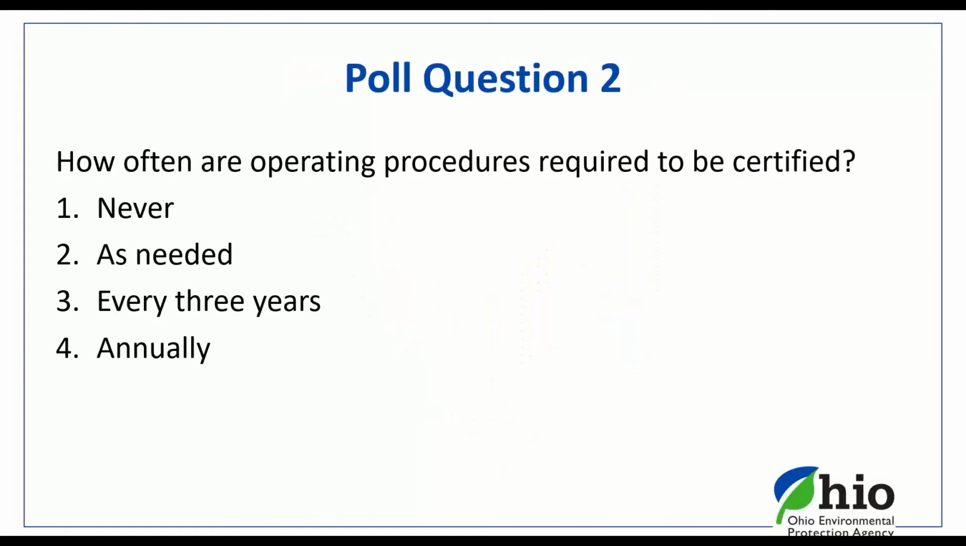So let's take another poll. How often are operating procedures required to be certified? Number 1, never. Number 2, as needed. Number 3, every 3 years. Or number 4, annually.